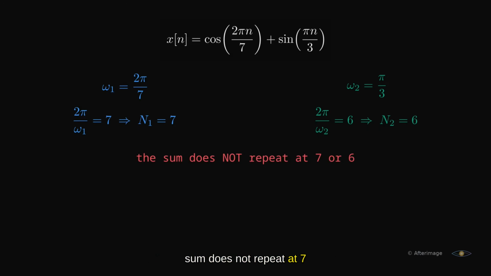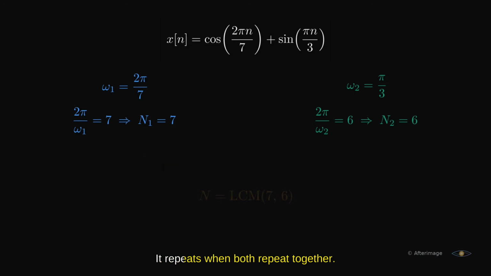The sum does not repeat at 7 or at 6. It repeats when both repeat together. That's the least common multiple. LCM of 7 and 6 is 42. The fundamental period is 42. And nothing smaller works. I checked all 41. 42 really is the first.